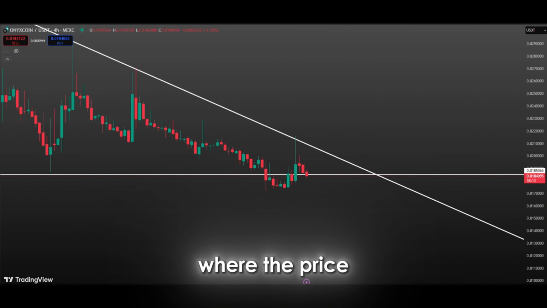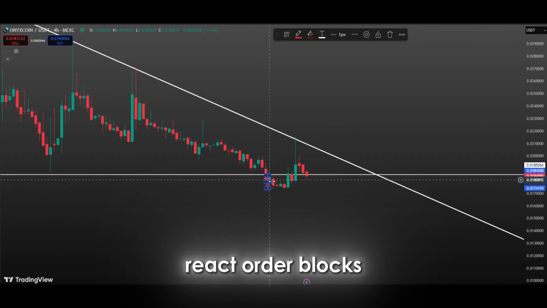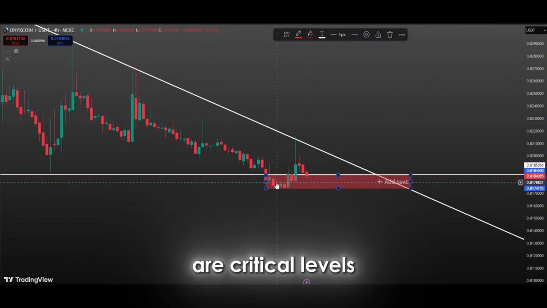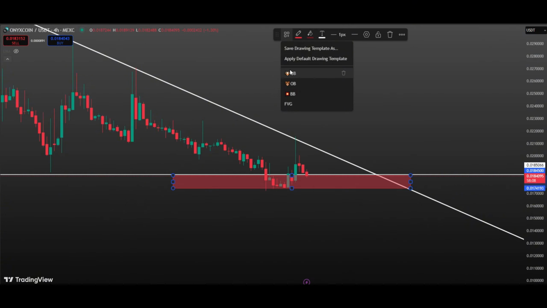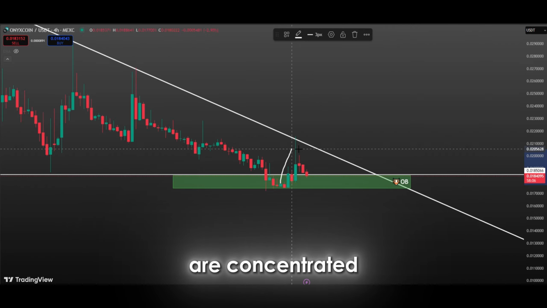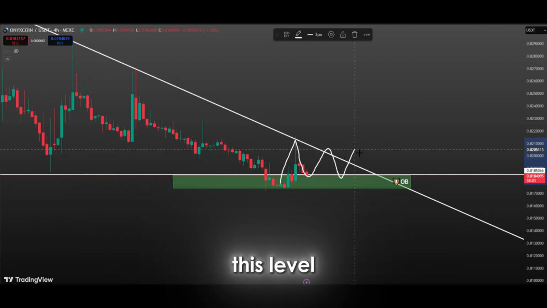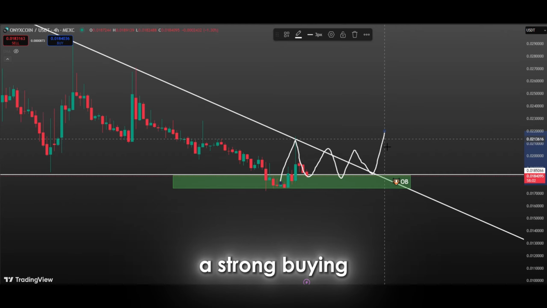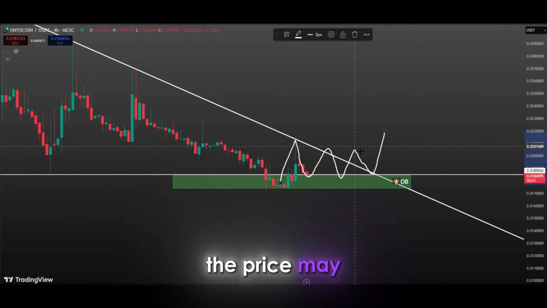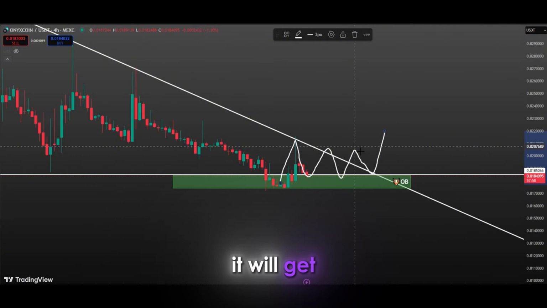In the area where the price is now, there is an important bullish order block where it can react. Order blocks are critical levels where big buyers enter the market and the price reacts strongly. Since bullish order blocks in particular are areas where buyers are concentrated, the price is likely to react upwards when it reaches this level. If there is a strong buying reaction at this level, the price may start an upward movement again and enter an uptrend. And if the price comes back here after rising, it will get a reaction again.